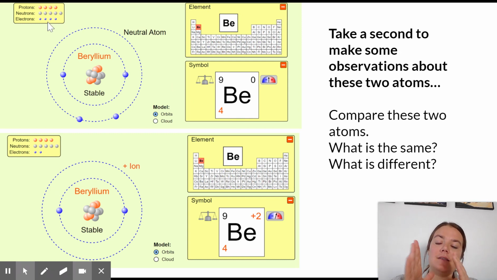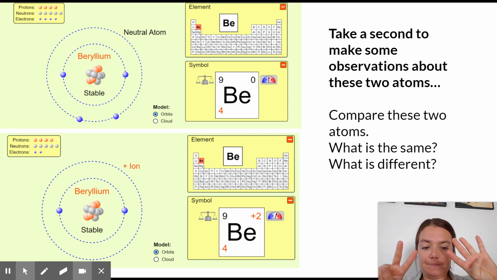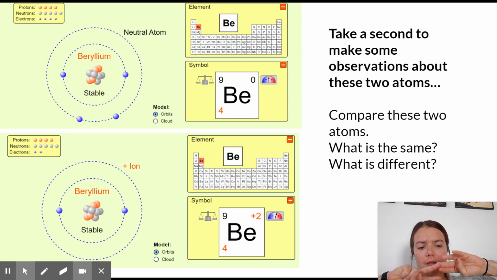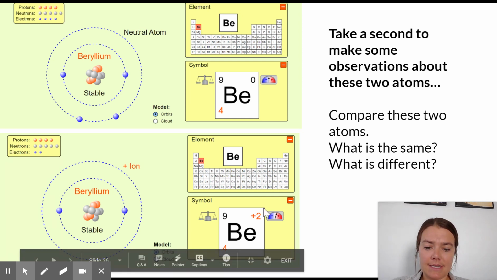They're equal. They balance each other out. In this bottom one, there's an imbalance. There are 4 protons and 2 electrons. So there are 2 more protons, 2 more positive things than there are electrons. And that's why it has this positive 2 charge here and is a positive ion.